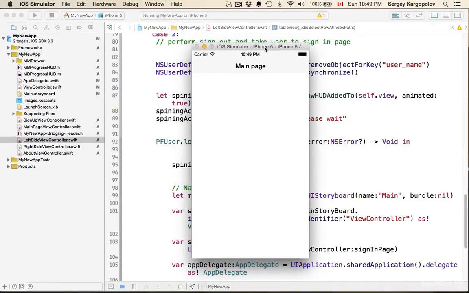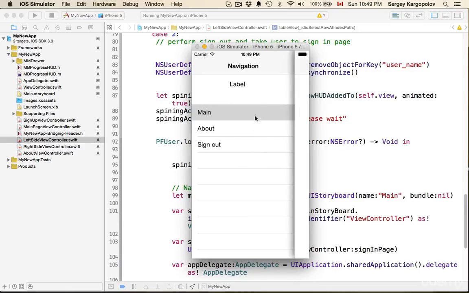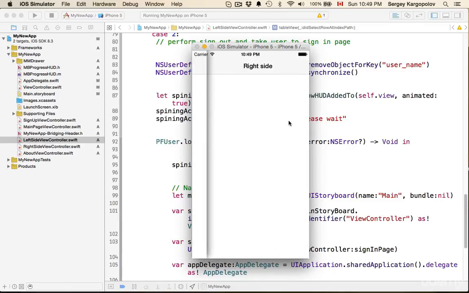In this video, I'm going to add two buttons to my main page, one on the left side at the top and one for the right side. I will use these buttons to open our left side navigation panel and a right side panel, because at this moment we can swipe left and right, but a user might not figure out they can do it. So we'll need to put a menu button here and a menu button here.